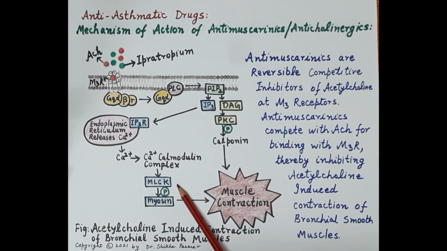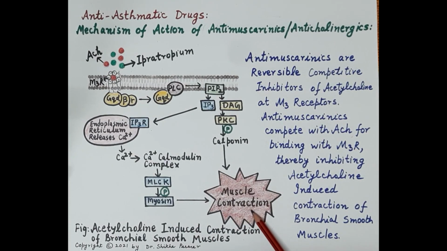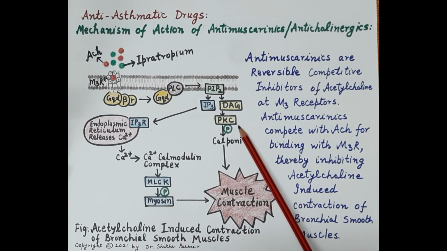Myosin light chain kinase phosphorylates myosin, which facilitates the interaction of myosin and actin, which induces muscle contraction or bronchoconstriction. In addition to this, diacylglycerol activates protein kinase C.